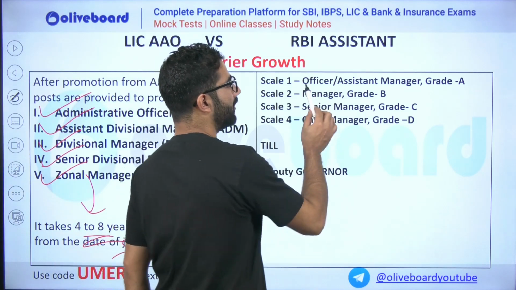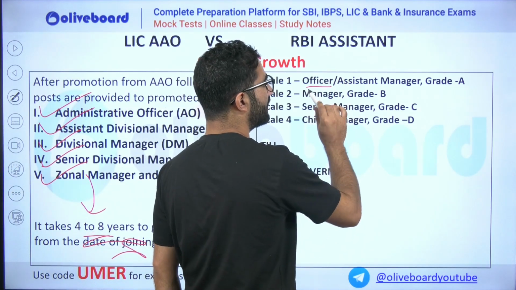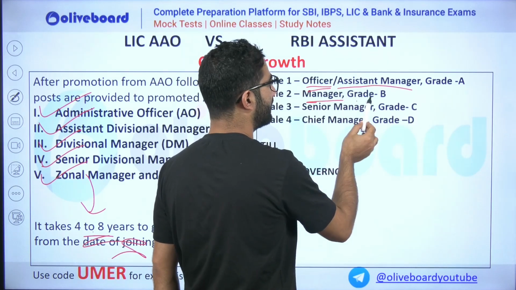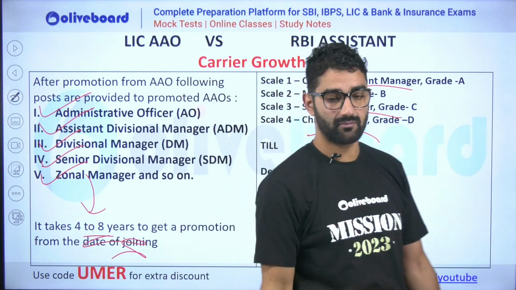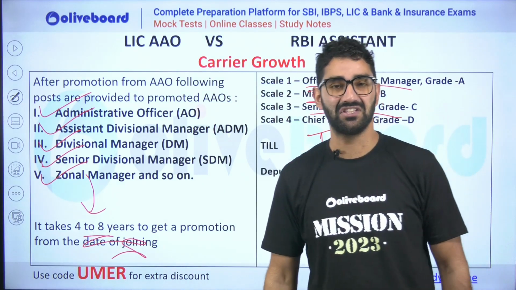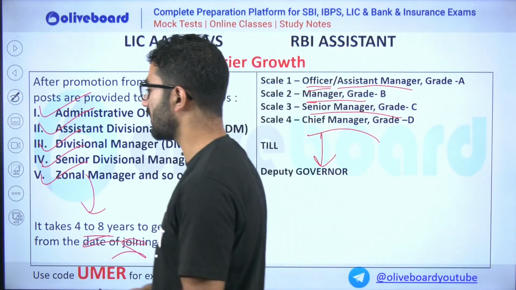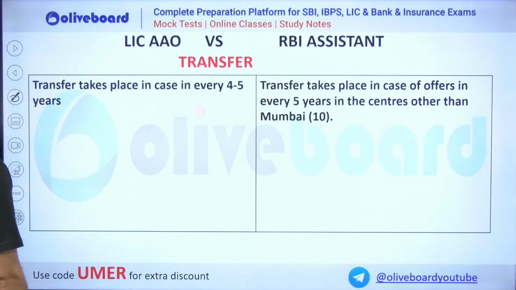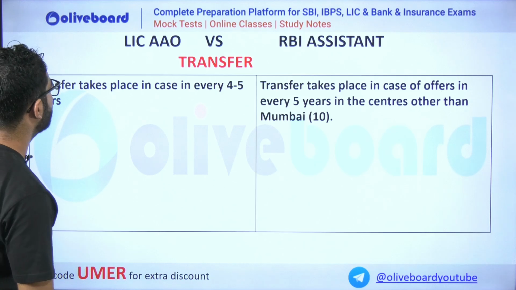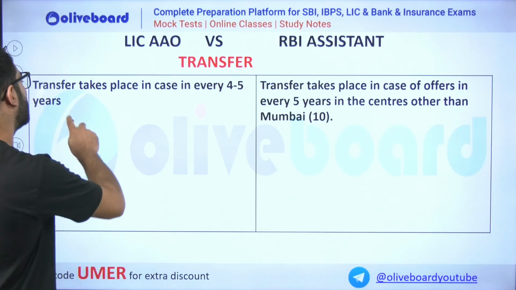In the case of RBI assistant, it will be assistant, then officer or assistant manager, then manager, senior manager, chief manager, and so on. But you have to qualify JAIIB, CAIIB. There are multiple exams you have to qualify, and then there will be promotion for you. Sir, transfer takes place every 4 to 5 years.